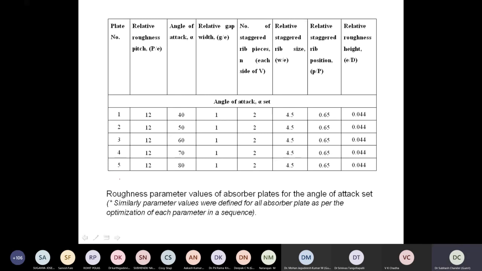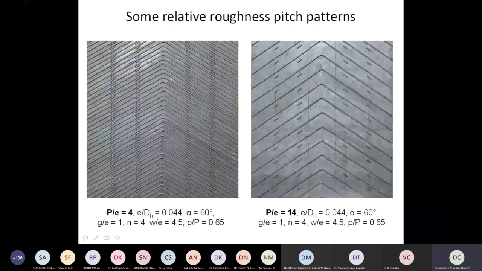Similarly, we did it for other plates. So you can see that when the plate is roughened, it is very tedious. We always feel the student must have done a lot of work, placing these ribs minutely. We can say hundreds of ribs, and he fabricated around 42 plates.